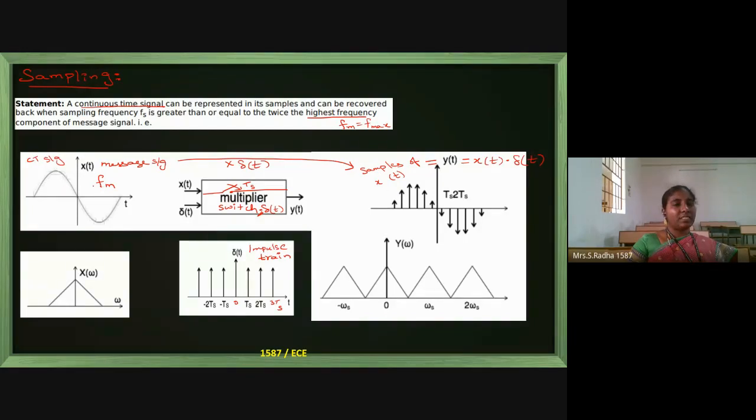The input signal, or message signal, one and the same, gets passed through the multiplier. So that height alone will come at the output. This is at origin, this is at Ts, this is at 2Ts, this is at 3Ts, only those heights are coming. Only when the switch is closed, the input signal height is coming. So the top of the signal is maintained the same.